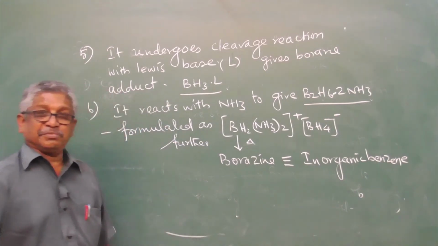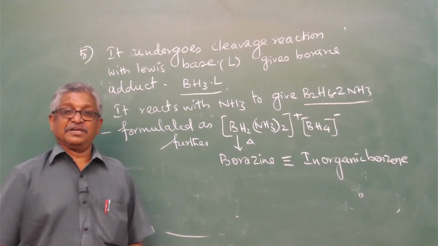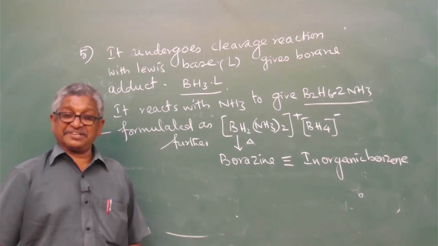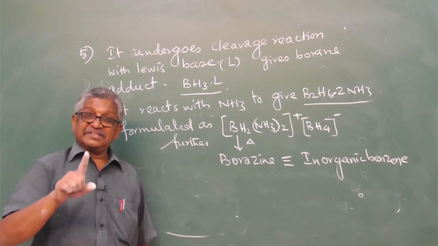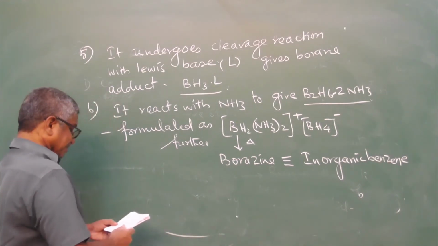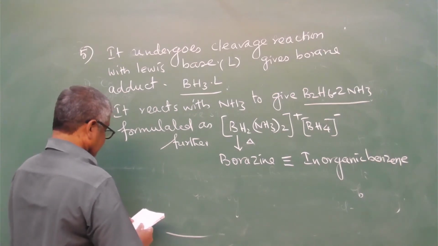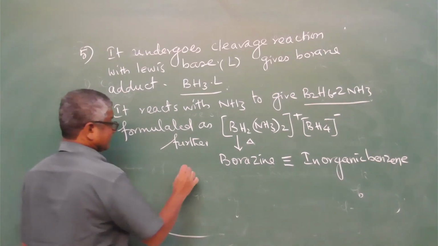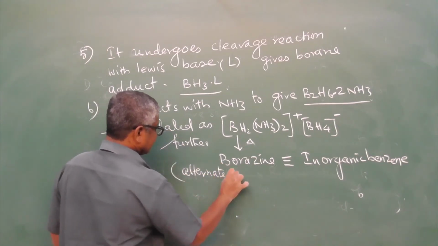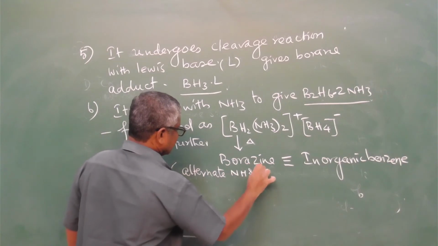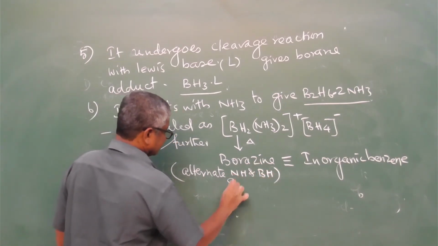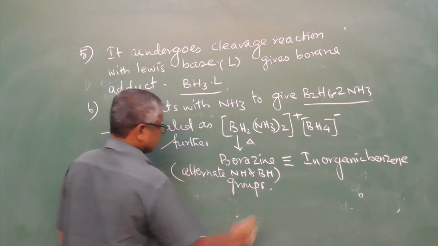One more question: write the structure of boracene, or write the formula of boracene. Boracene is an inorganic benzene. It has a structure similar to benzene, with alternate NH and BH groups.